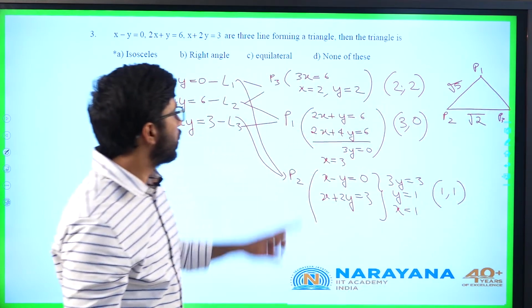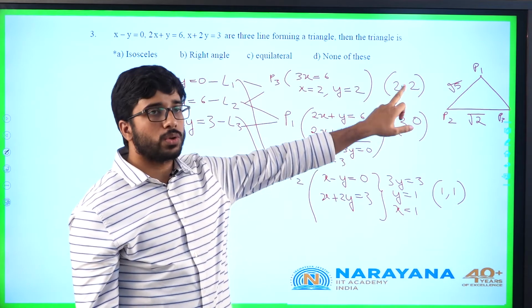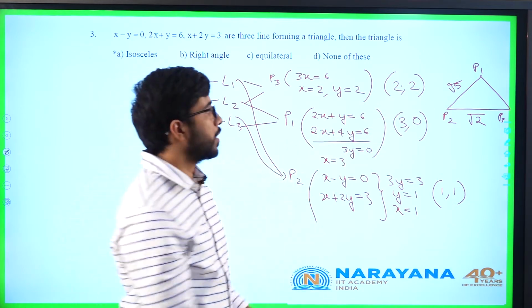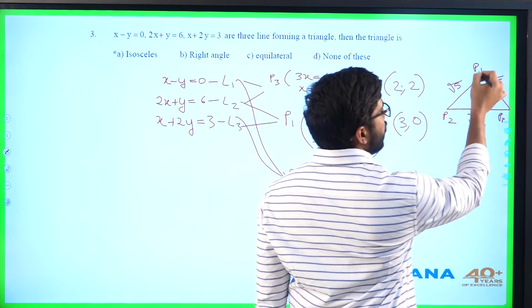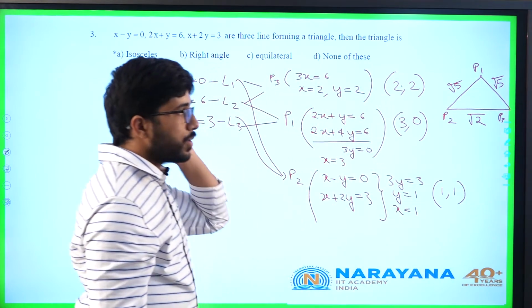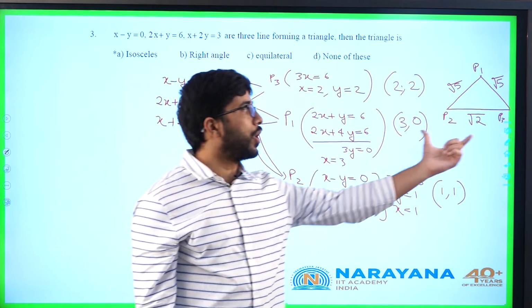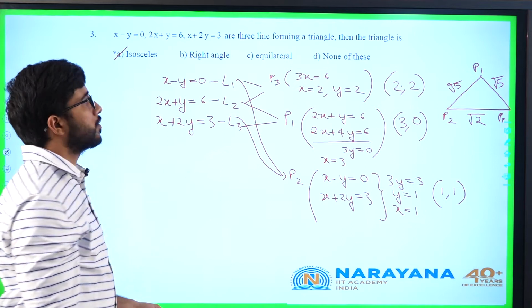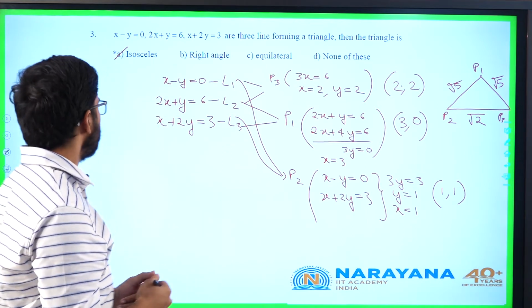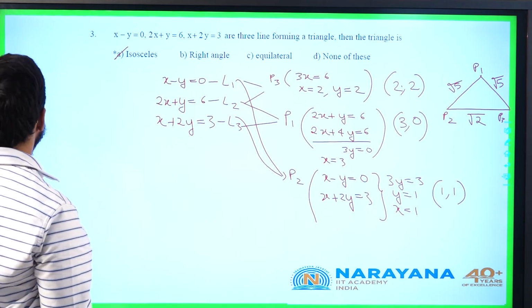P1 and P3: (3 minus 2) whole square plus (0 minus 2) whole square, root over 1 square plus 4. It will be root 5. Now these two distances are equal. So if two distances are equal and not equal to the third side, it will be an isosceles triangle here. Let's go for the fourth question.